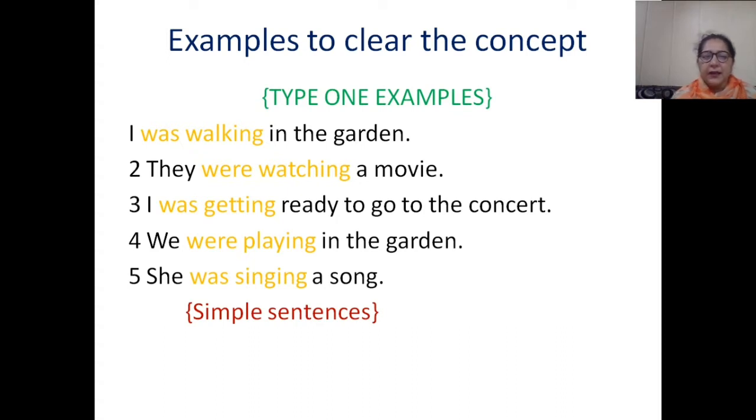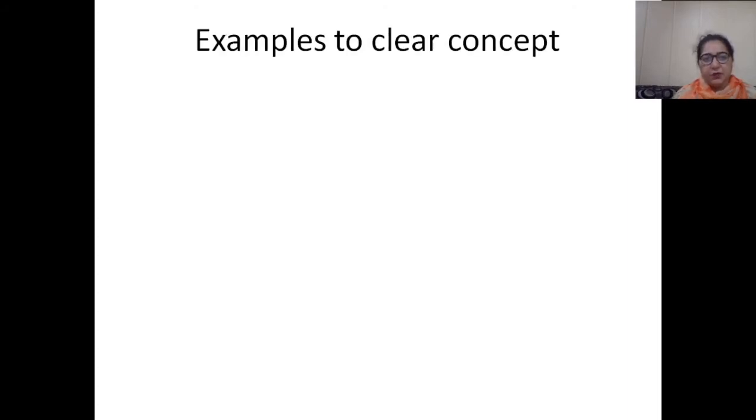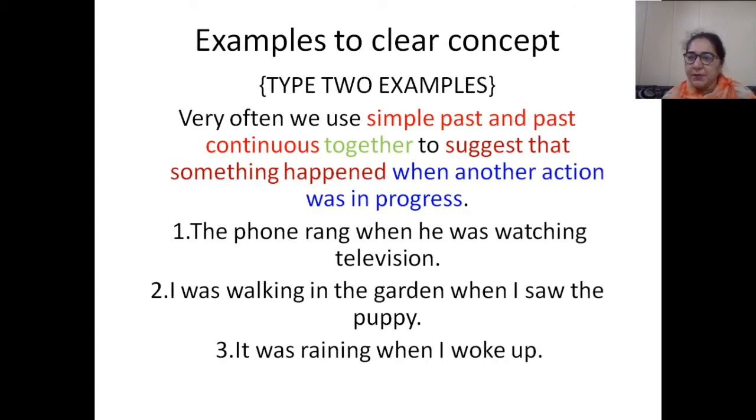To explain, I have written was walking, were watching, was getting, were playing, was singing in different ink, right? Why am I using different ink? To make it clear to you that I am using past continuous tense with the helpers was and were and with the first form of verb plus ing. Now come to the next. That was the simple sentence.